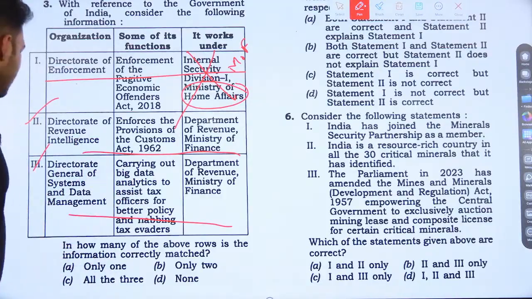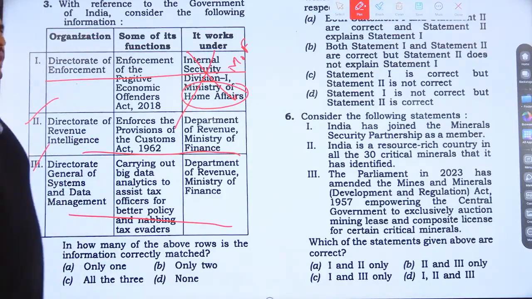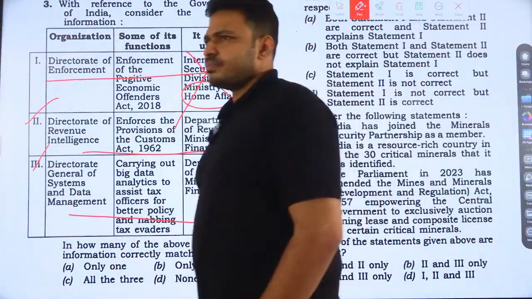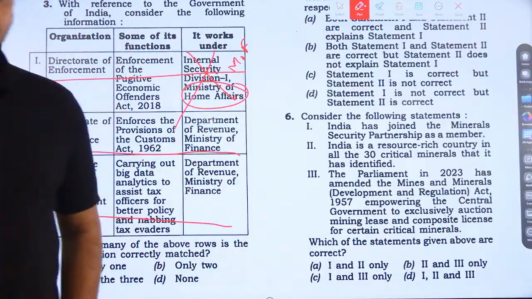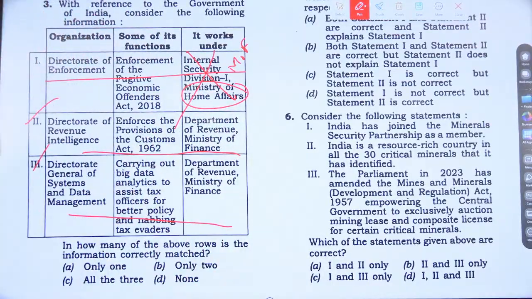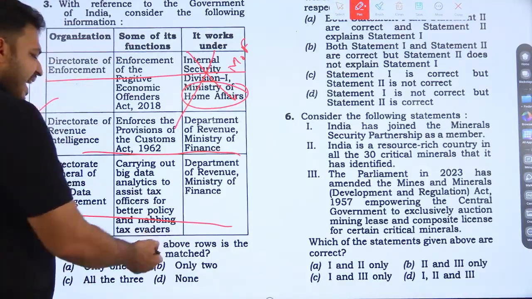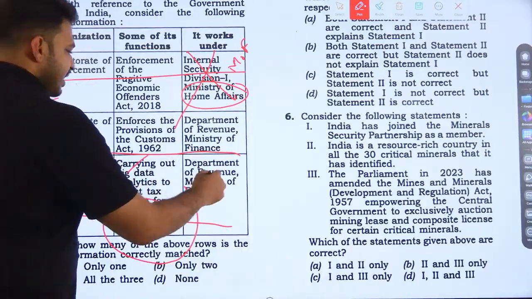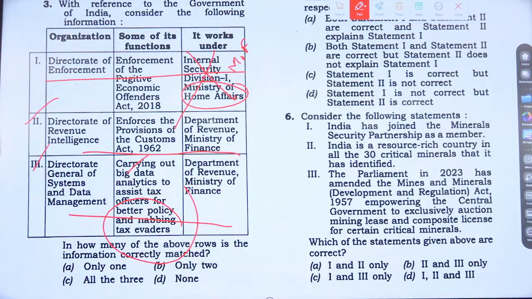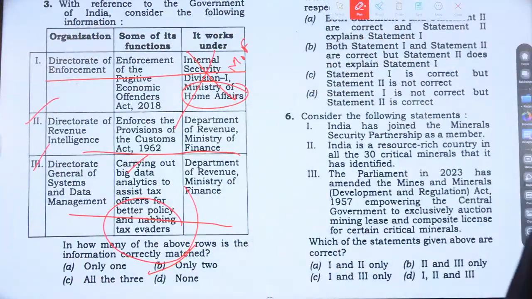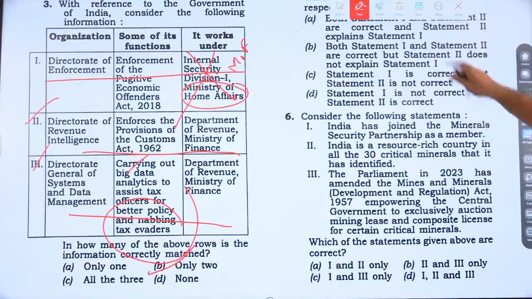And Director General of System and Data Management. This agency gives data to CBIC officers, Central Board of Indirect Taxes and Customs officers, carrying out big data analysis to assist tax officers for better policy and nabbing tax evaders. So this is right, and it comes under the Department of Revenue of Ministry of Finance. So two things are properly matched. Only two. Option B is the right answer for the third question.